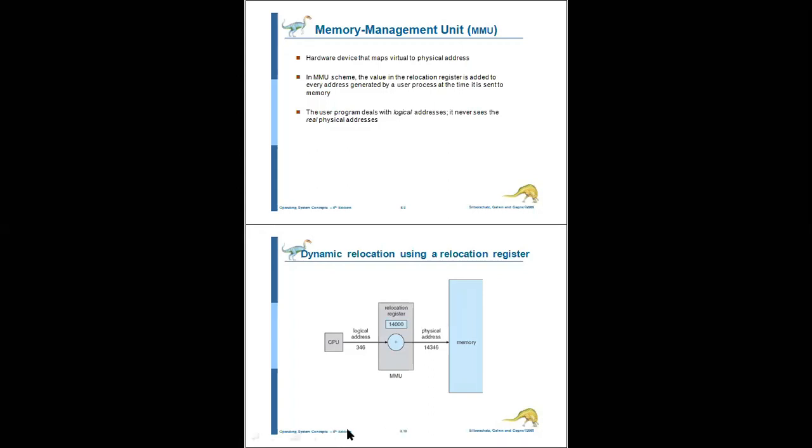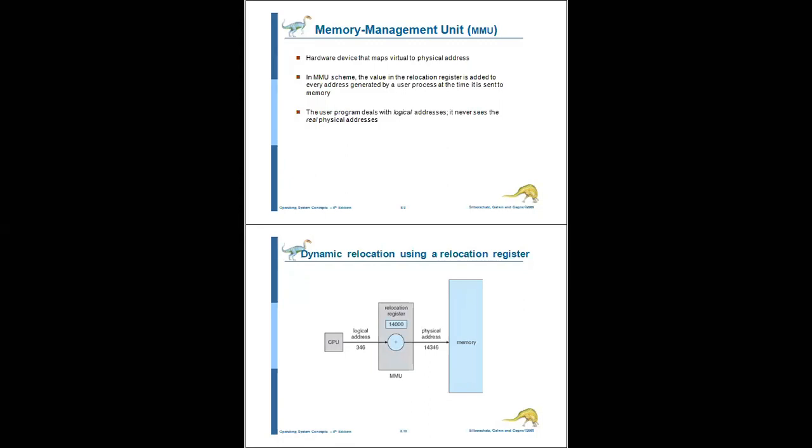See here in this diagram. Here the CPU is there. I already told you the CPU generates the logical address. So here it generates some logical address, that is 346. And here we use one relocation register. Here the MMU is there, that is the memory management unit. I already told you the mapping from virtual to physical address is done by the memory management unit.